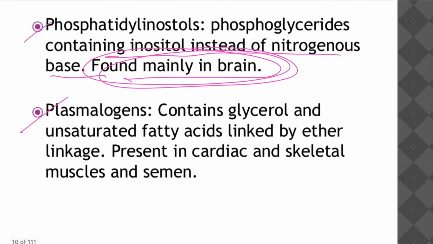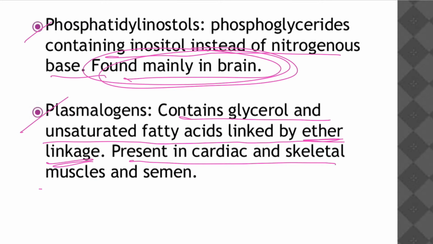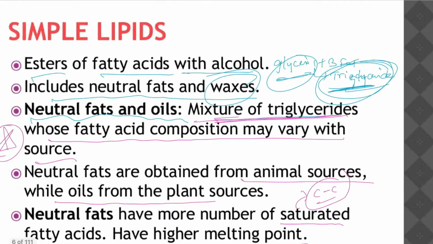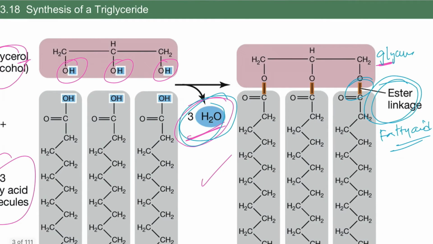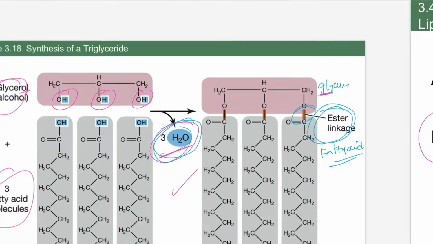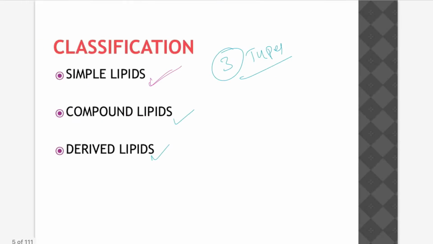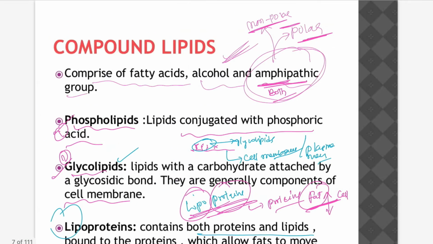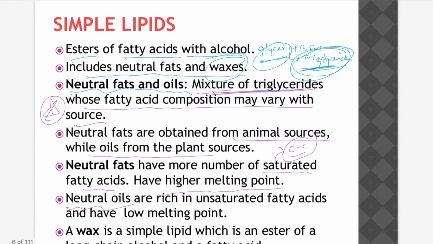Note that. Next is plasmalogens. Plasmalogens contain glycerol and unsaturated fatty acid linked with ether linkage, not ester linkage. They are present in cardiac and skeletal muscles and semen. The linkage between glycerol and fatty acid in simple lipids is an ester linkage, as we discussed before; these phospholipids are compound lipids.